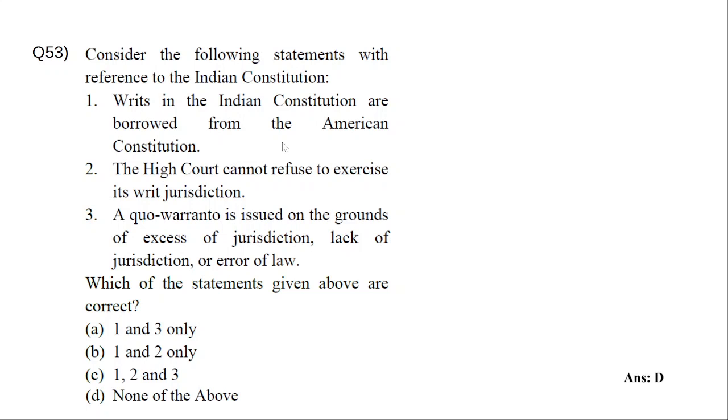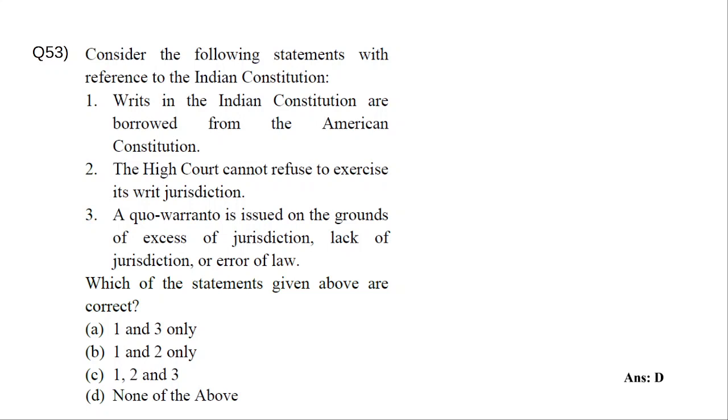Next, the High Court cannot refuse to exercise its jurisdiction. So, when we talk about the writs of Supreme Court, it is Article 32, right? Similarly, for the High Court, it is Article 226. Very important. So, Article 226 is writ jurisdiction of High Court. The High Court may also refuse to exercise the writ jurisdiction.